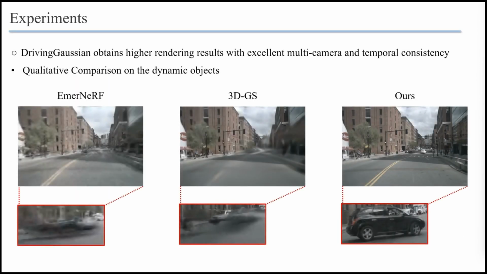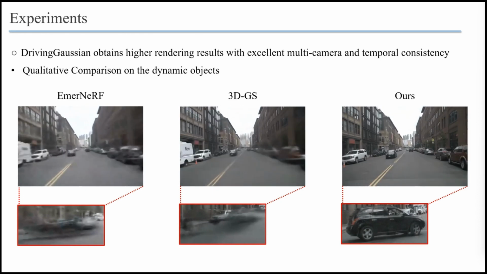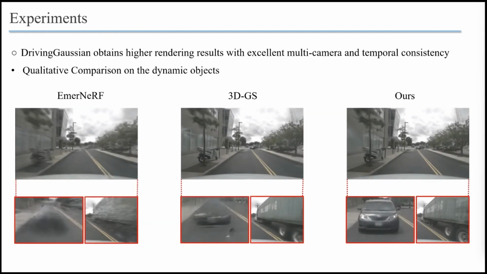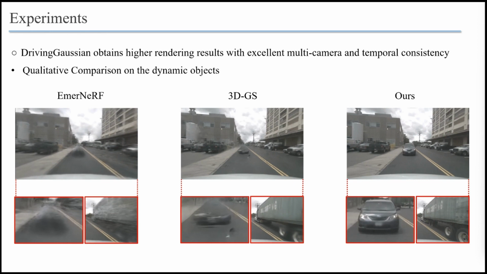Competitors like Immersive and 3DGS struggle with high-speed moving objects, resulting in unrealistic artifacts, blurring, and disappearance. On the contrary, DrivingGaussian successfully models dynamic objects while maintaining realistic shapes and appearances.